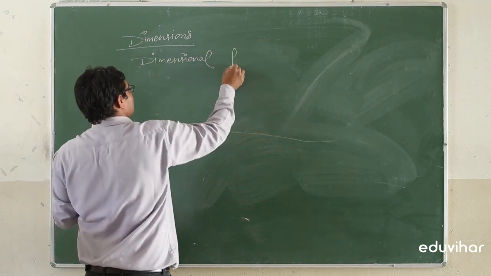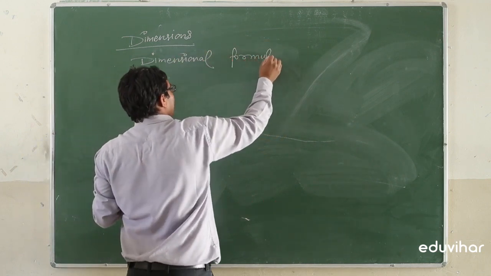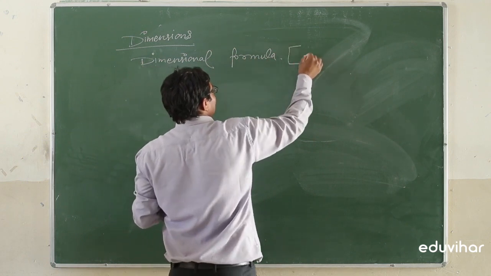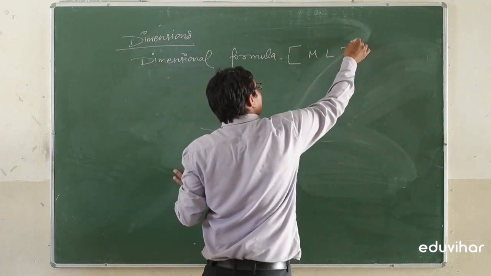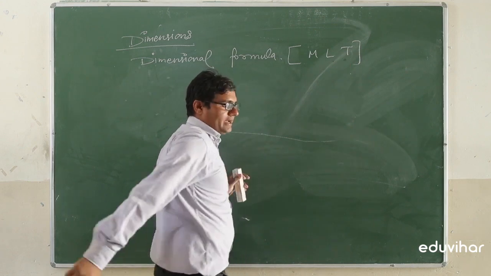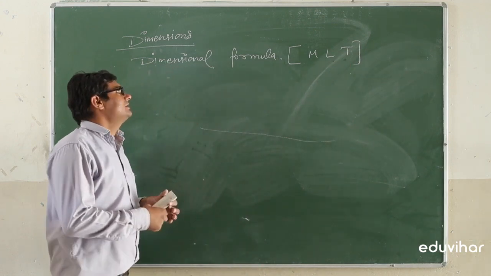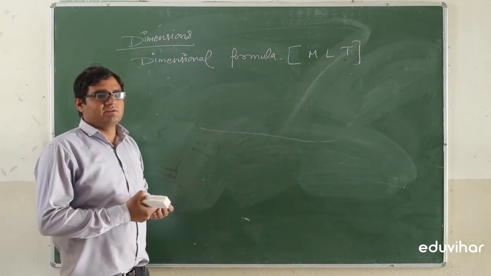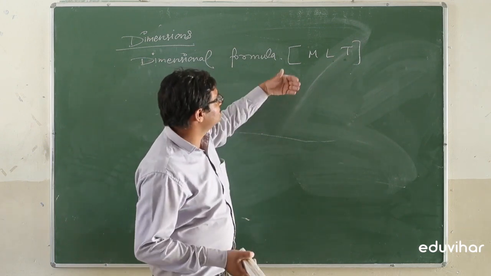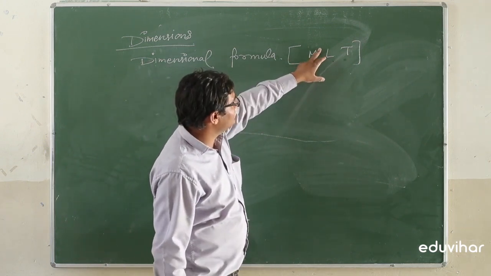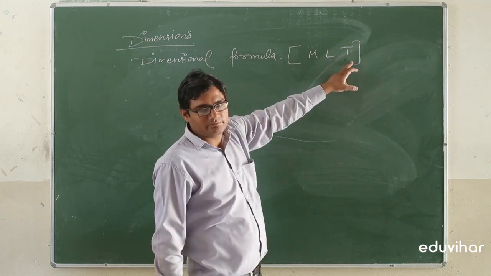It is also known as MLT formula: mass, length and time. In the dimensional formula we will raise the powers of the mass, length and time.